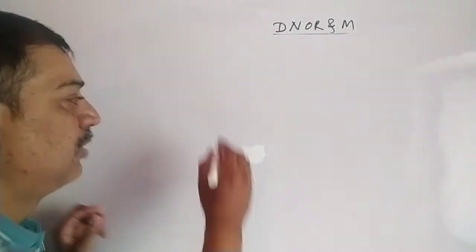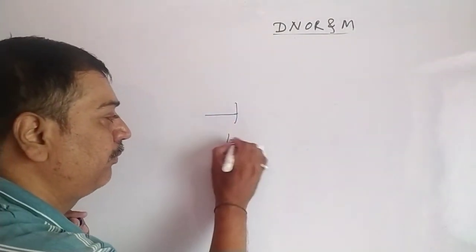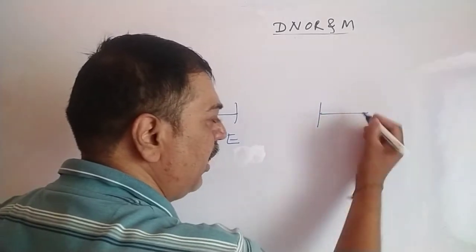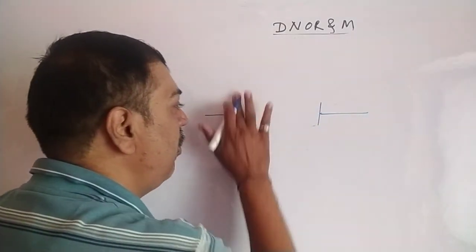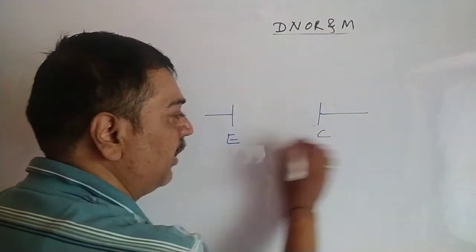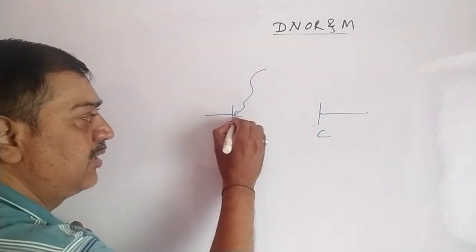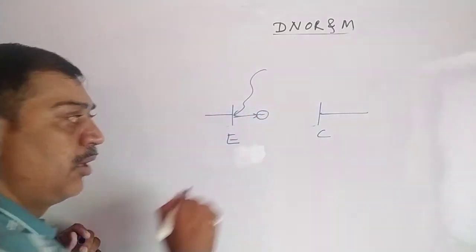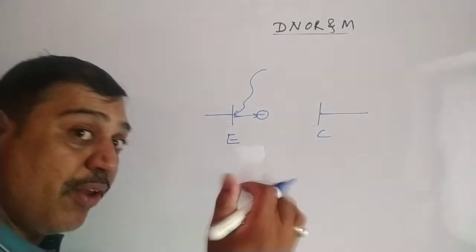What does it mean? I will tell you in short. Suppose this is an emitter. I am not going to draw the tube and other things. So this is an emitter, this is a collector. When radiation is incident, electrons are emitted. Now these electrons are emitted with some velocity.